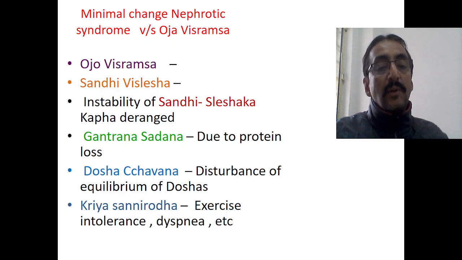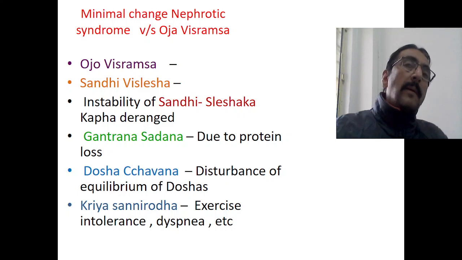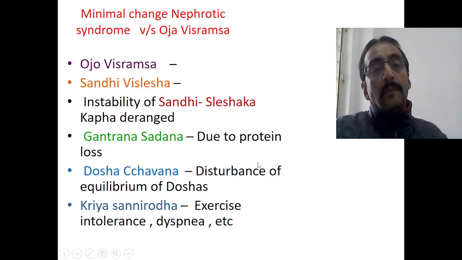Then Kriya Sannirodha, exercise intolerance, dyspnea, etc. will be there. So to some extent we can compare these two conditions, Ojo Visramsa and Ojo Vyapat, with the conditions of autoimmunity, or the minimal change nephrotic syndrome.